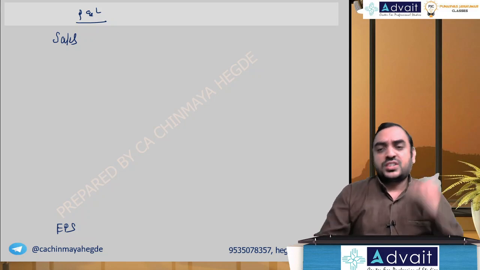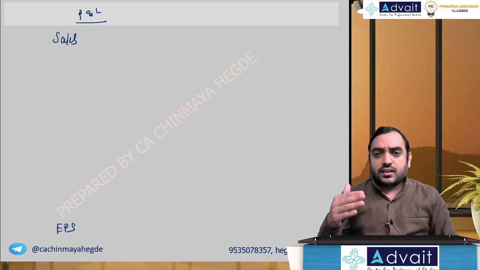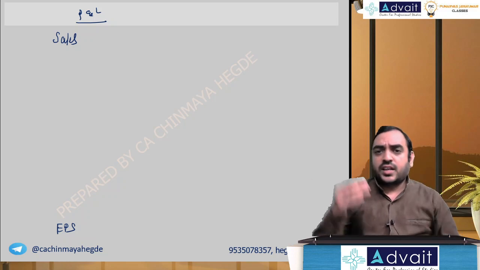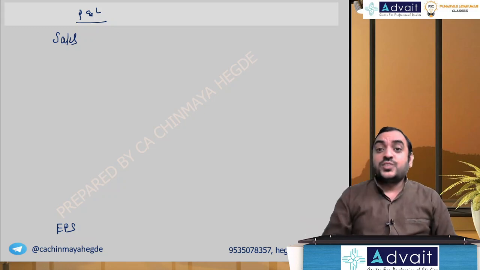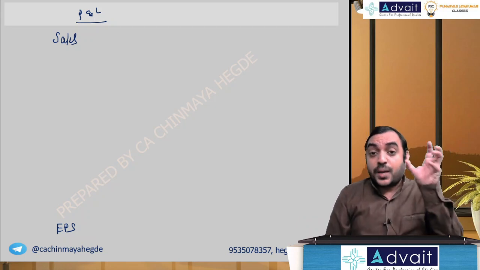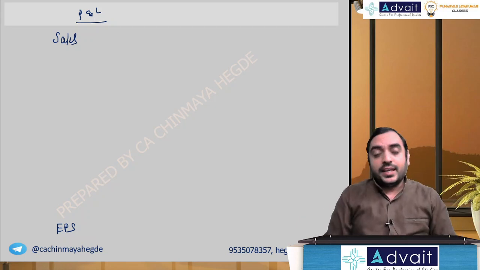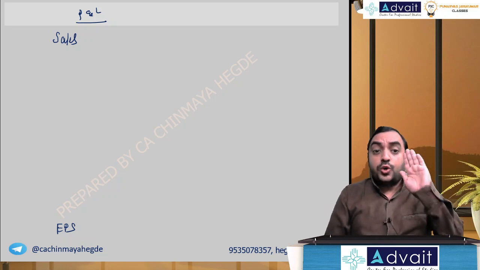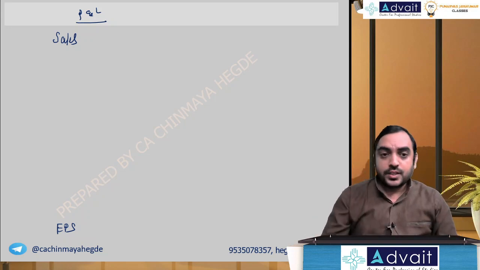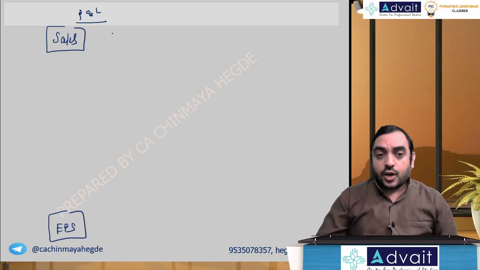So whenever news comes, like in the stock market, Tata Motors have got some investment, Tata Motors have got some good sales, their share price will increase. Why? Because if somebody makes good sales, their profit will increase. That's always been our regular understanding. If you make a good revenue, you'll make a good profit. So sales and EPS.